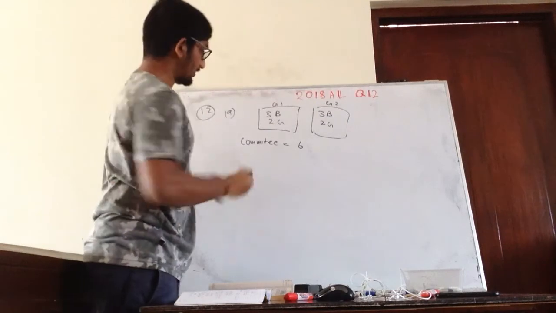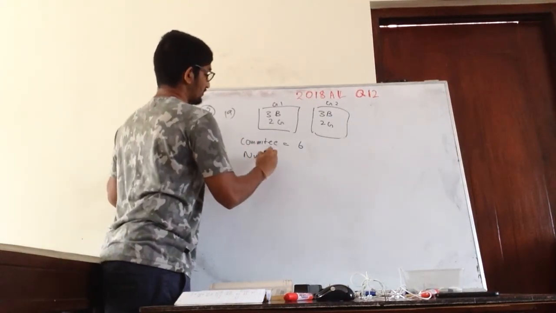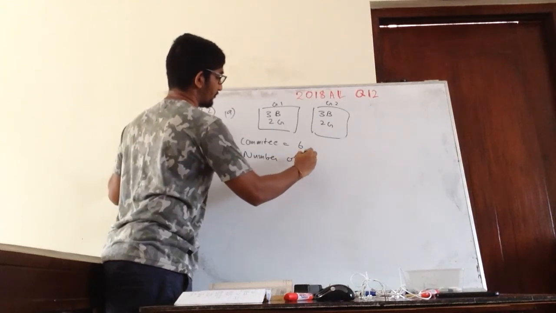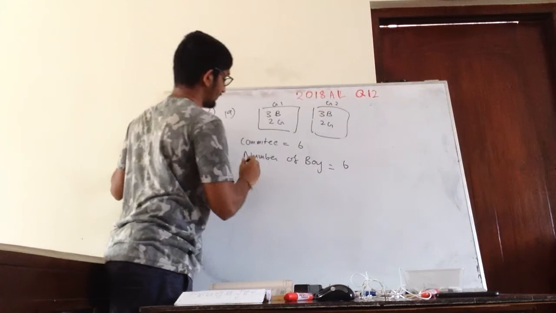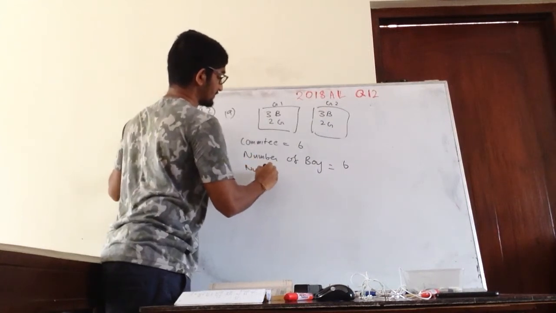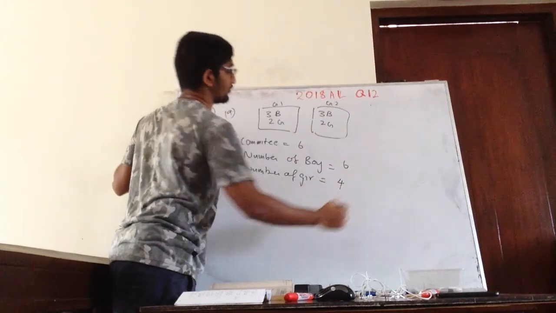What we need to see is the number of girls. First of all, the number of boys is 3 plus 3, which is 6. The number of girls is 2 plus 2, which is 4.